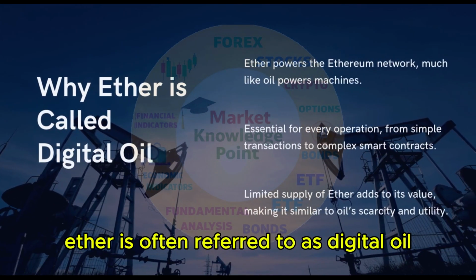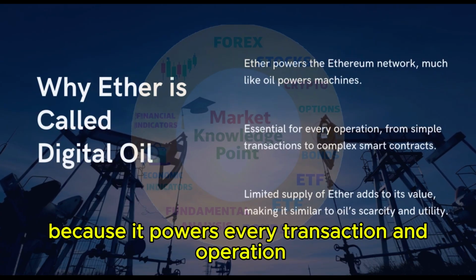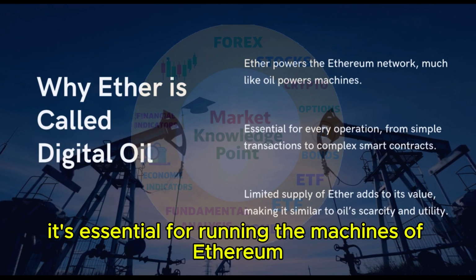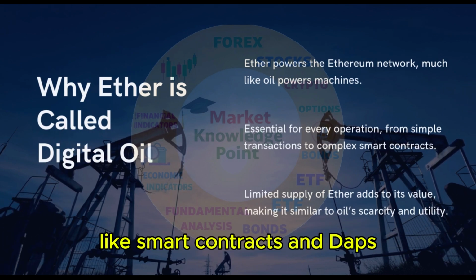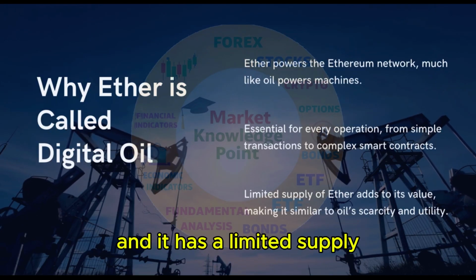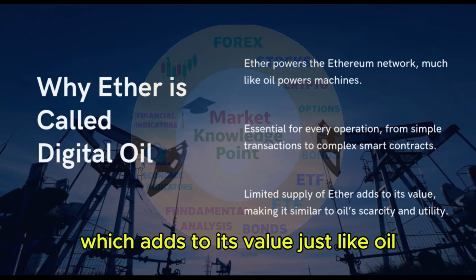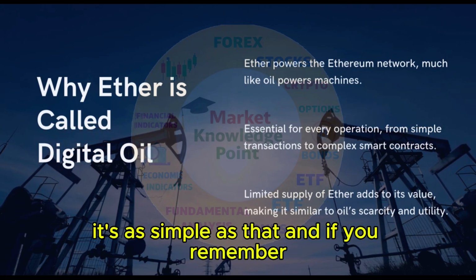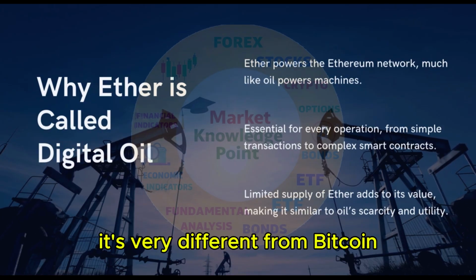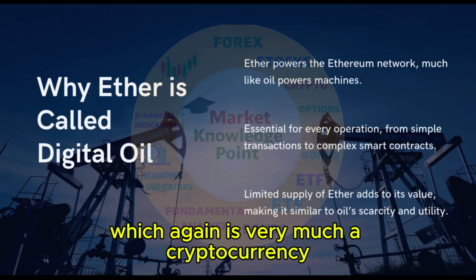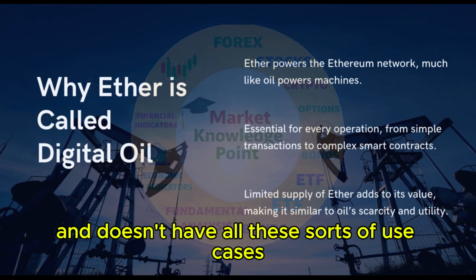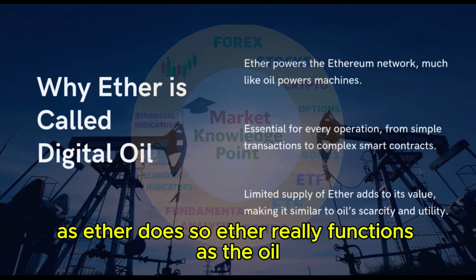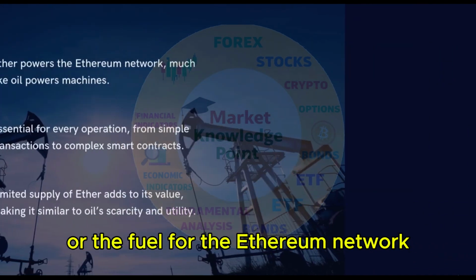Ether is often referred to as digital oil because it powers every transaction and operation on the Ethereum network. It's essential for running the machines of Ethereum, like smart contracts and dApps, and it has a limited supply, which adds to its value just like oil. So without Ether, Ethereum wouldn't work. It's as simple as that. And if you remember, it's very different from Bitcoin, which again is very much a cryptocurrency and doesn't have all these sorts of use cases as Ether does. So Ether really functions as the oil or the fuel for the Ethereum network.